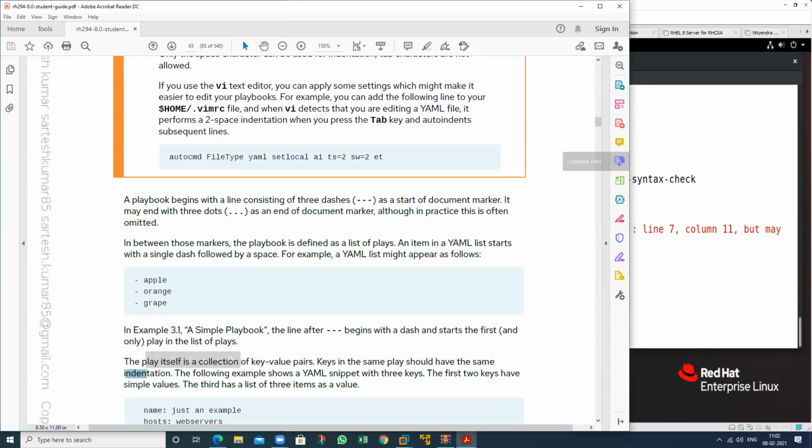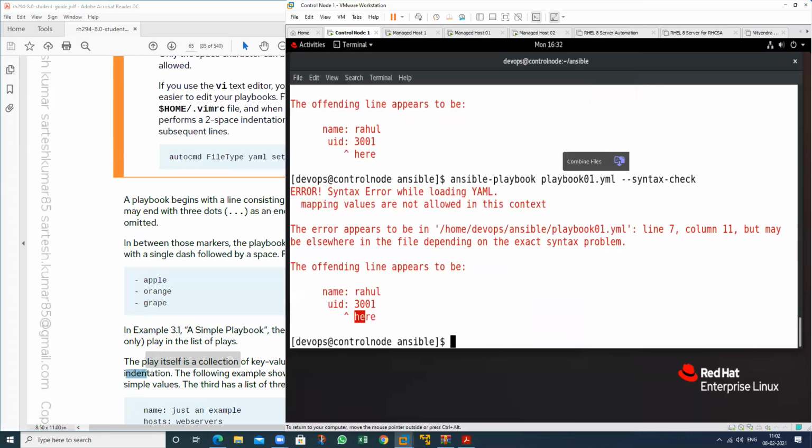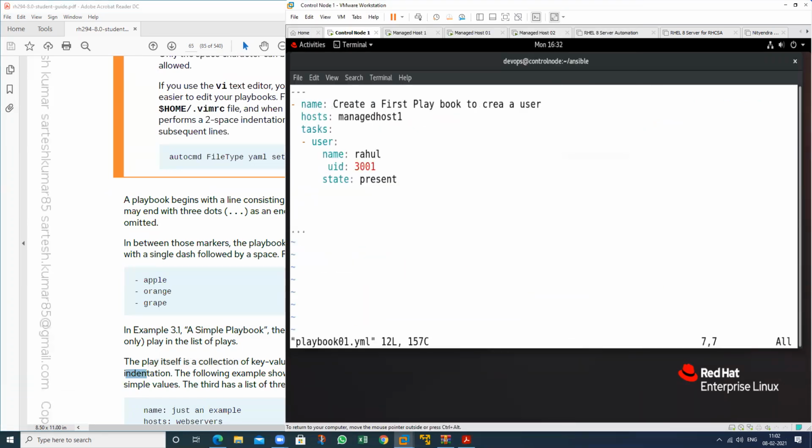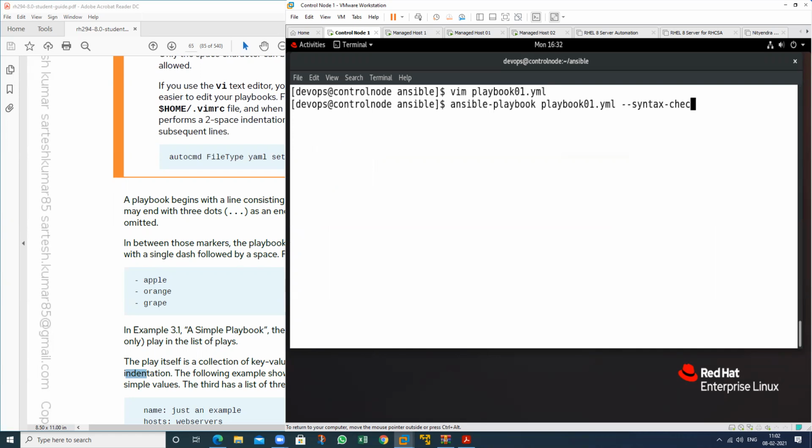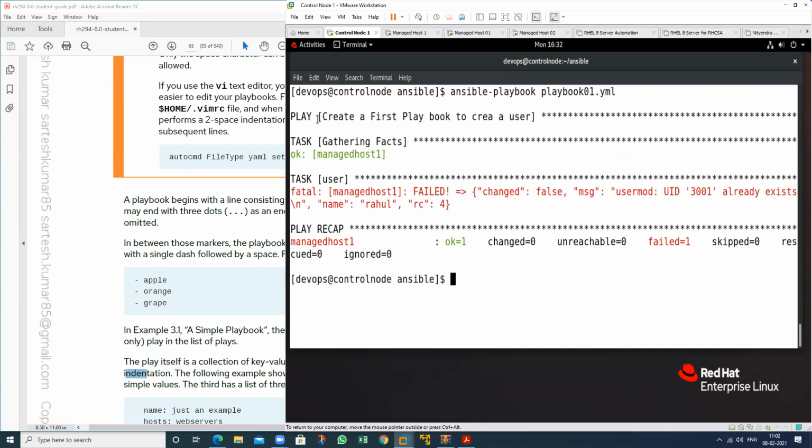So then write this again and perform the task. If you want to perform this particular task, remove the whole check option. This is the command to run the playbook, ansible-playbook, and this is my playbook name. I want to create a user by using the playbook, not by using the ad hoc command.